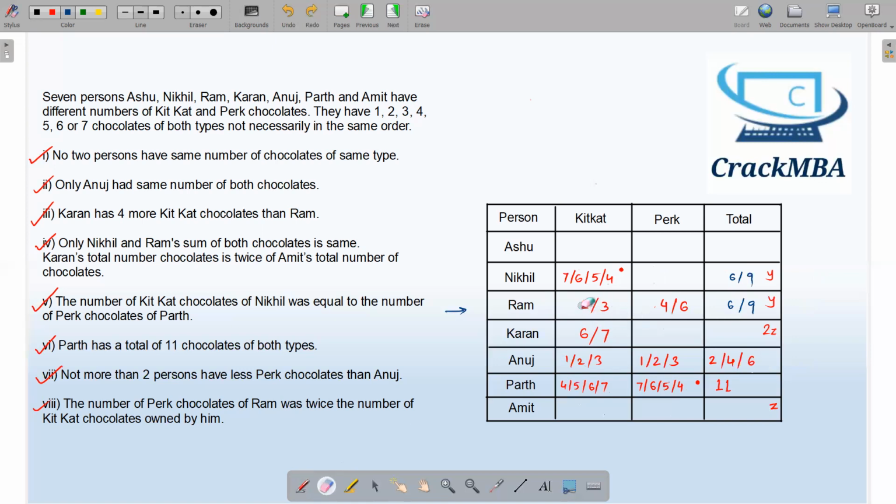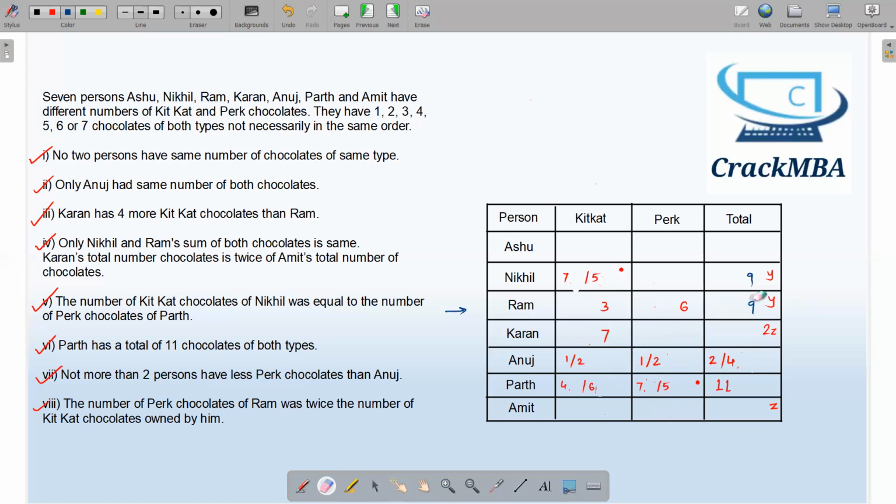So that initial assumption was wrong, and I can verify that Ram has 3 KitKat and 6 Perk and a total of 9 chocolates. If this is 9, this has to be 9. And if this is 3, this has to be 7. So I'm done with a couple of fixed data. If this is 3, this will be eliminated, this will be eliminated, this will be eliminated. If over here I have 6, I cannot put 6 over here. I cannot put 5 over here. 7 is with Karan. 7 will not come over here. 4 will not come over here.